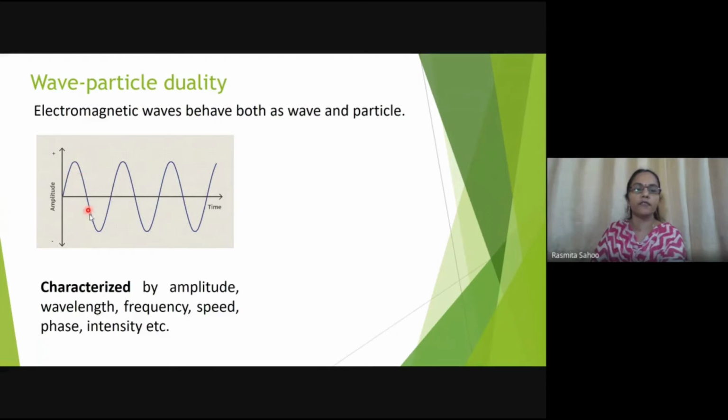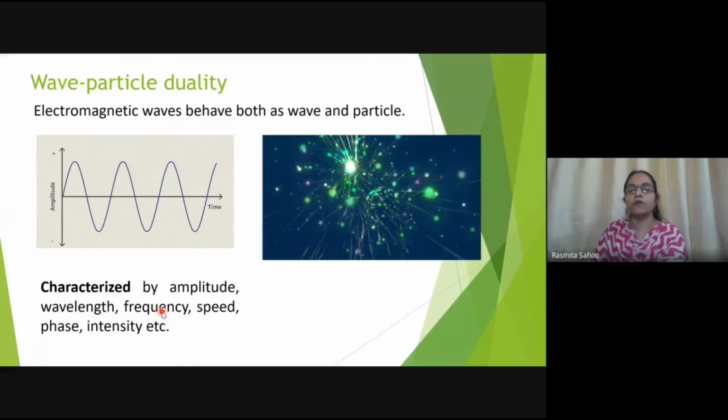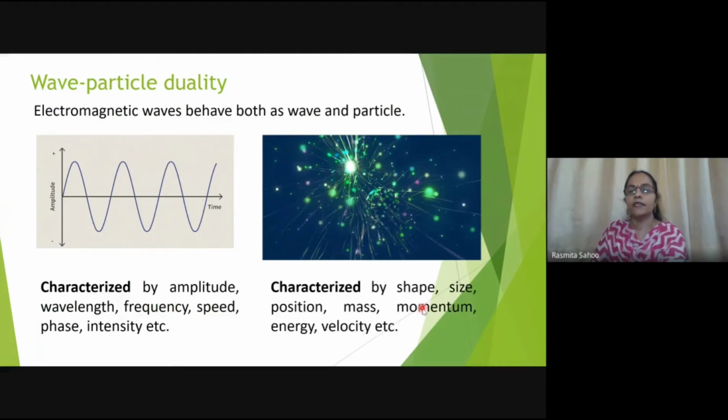That is the length of one complete cycle. Frequency. Frequency is nothing but the number of complete cycles per unit time. Speed, phase, intensity, all these are the physical parameters which are required to describe a wave. Now coming to the particle nature, what are the things we need to describe a particle? These are characterized by its shape, size, position, mass, momentum, energy, velocity, etc.